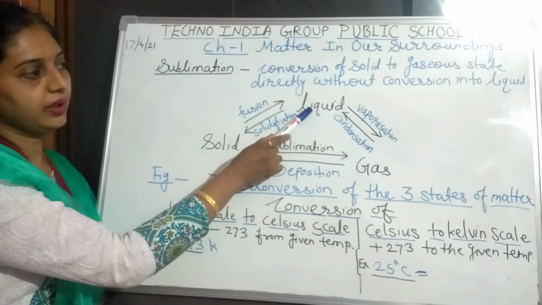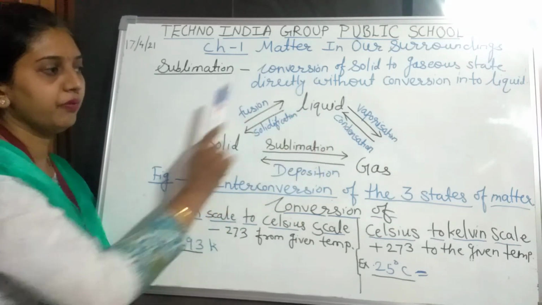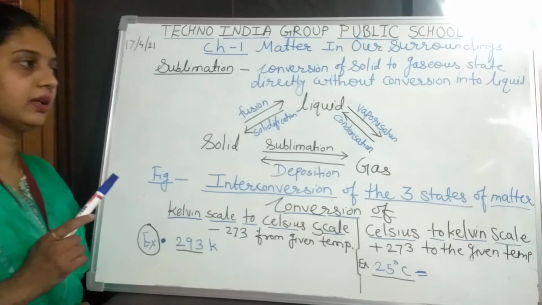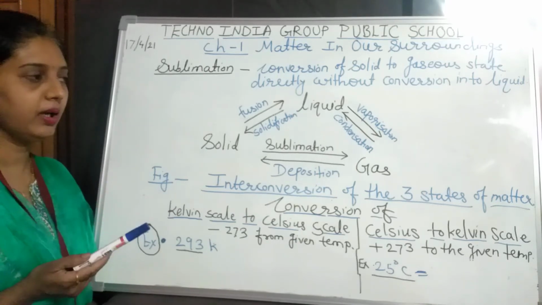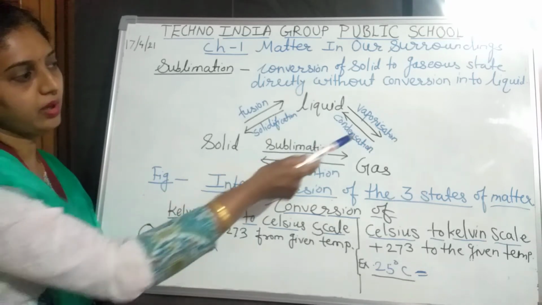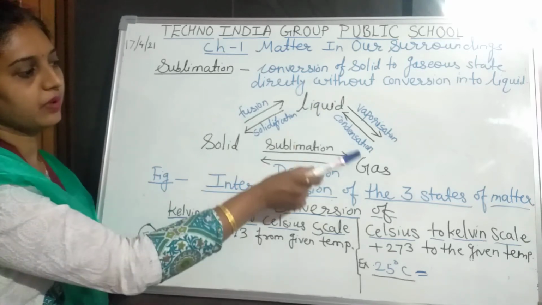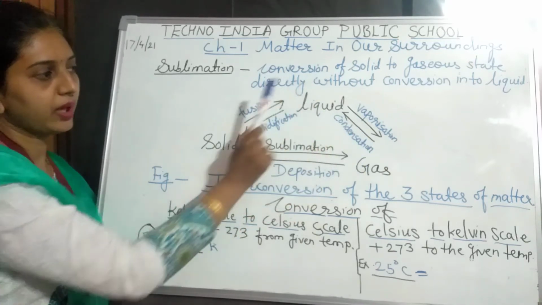Then when the liquid is converted into gaseous state, that process we call vaporization. For that we have taken the example of water. When we boil it, it converts into steam form or vapor form, that is called vaporization. So liquid is converted into gaseous state, we call it vaporization.